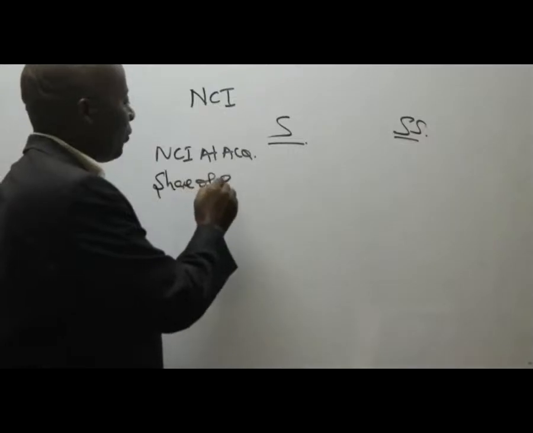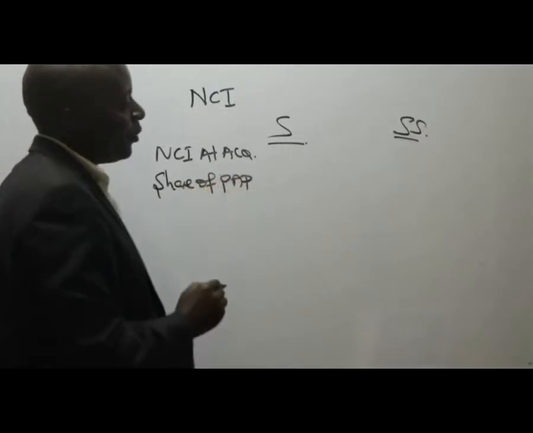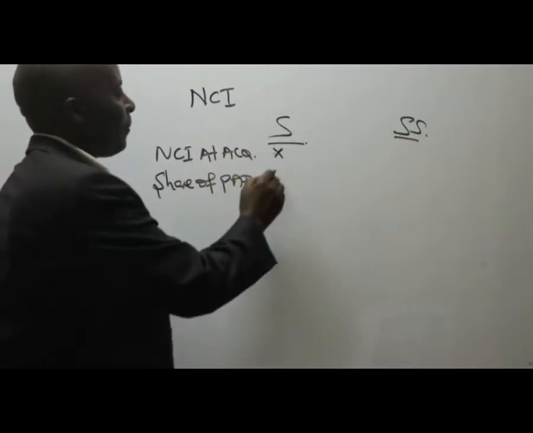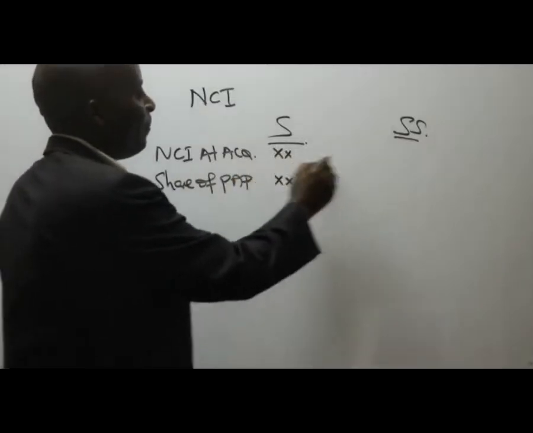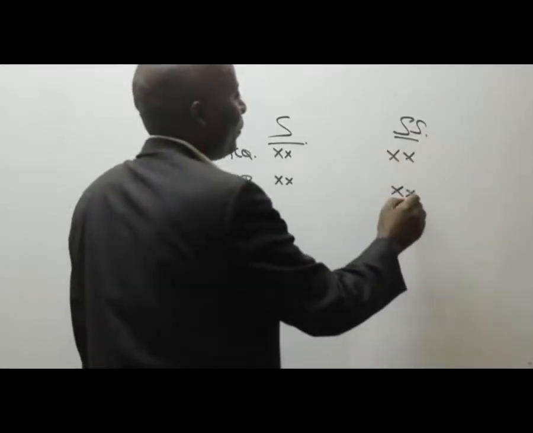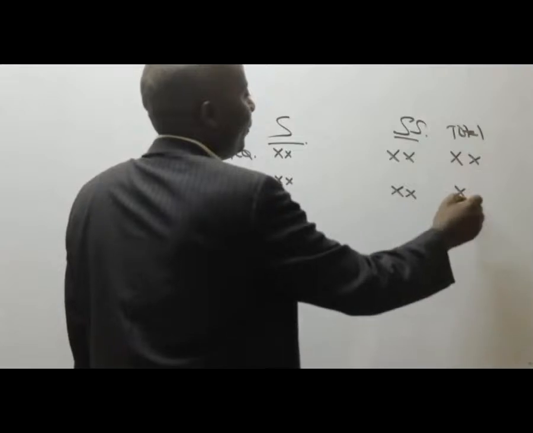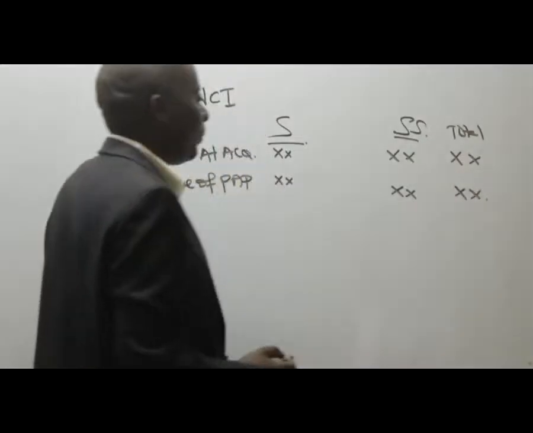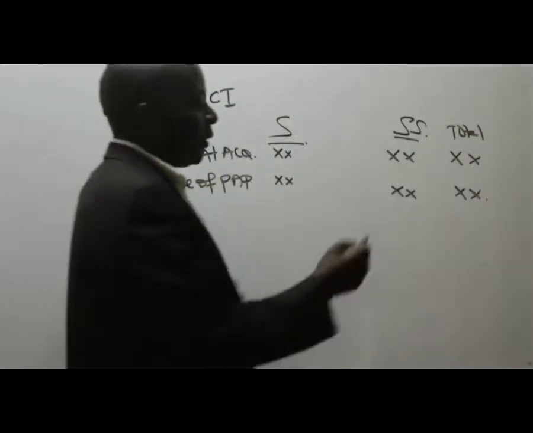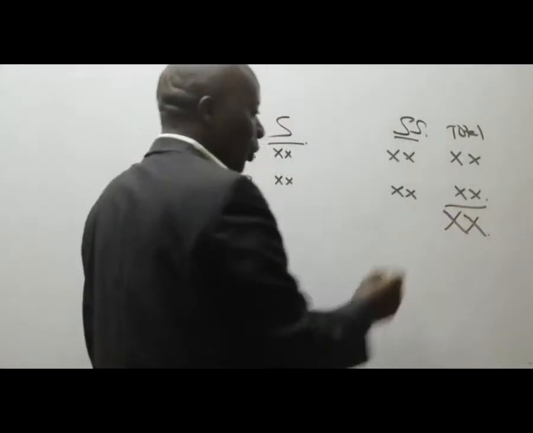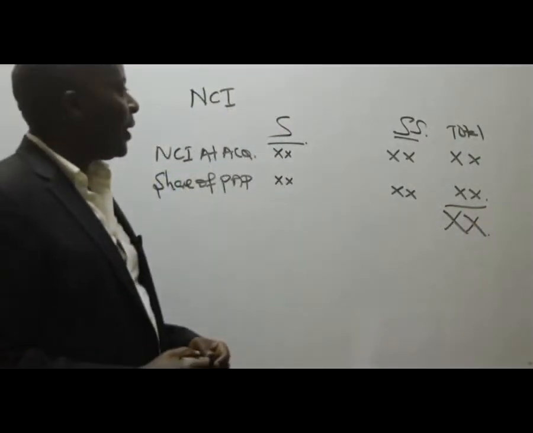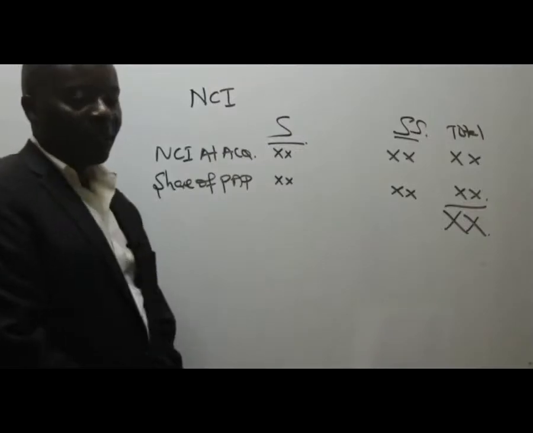Share of POPs of the NCI. Then you give me the totals here, and then you give me the total there. I've taught you how to calculate these things severally. Let me see whether anybody will be able to get this metrics here.